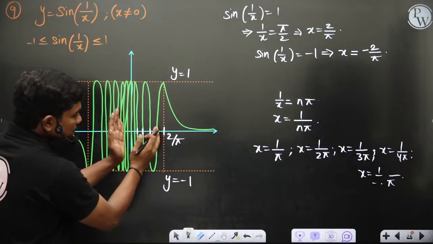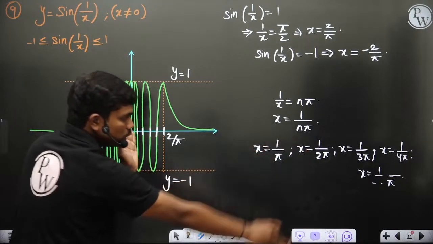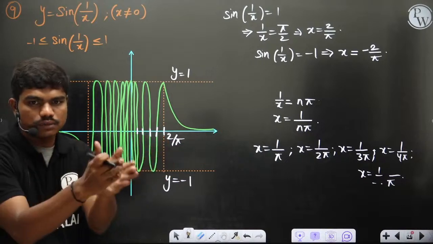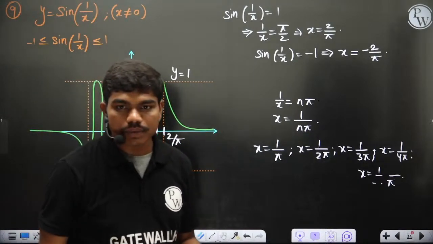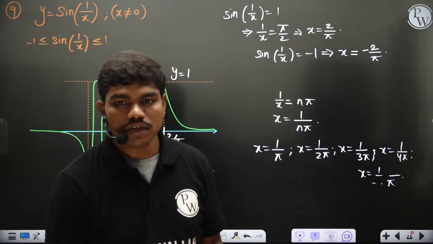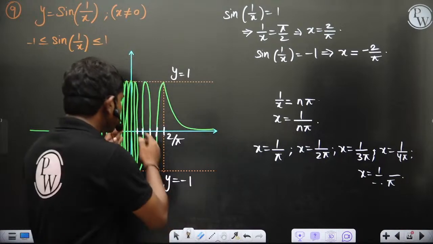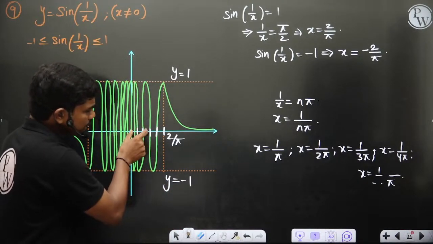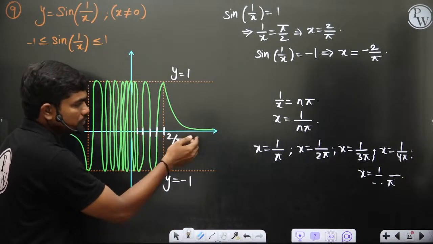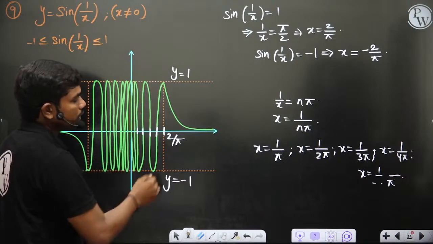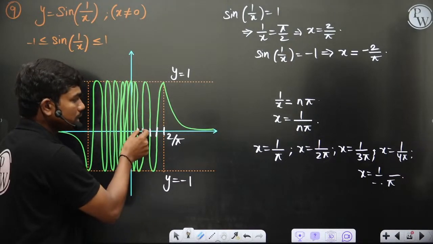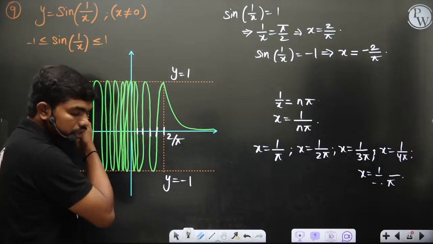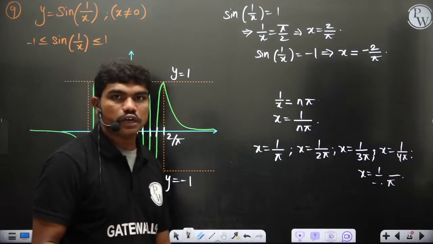So within this length, the x values where sine becomes 0 are very small. So what does it mean in real life when the amplitude is getting close? It means you can have functions where the wavelength is increasing. If wavelength is increasing with time, let's say I plot time and some wave, then ultimately you have this in many cases, like in Fourier series when you're dealing with signals and systems.